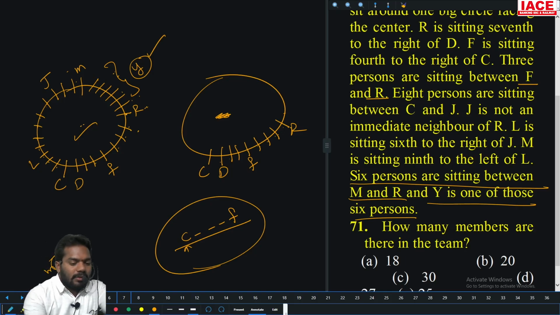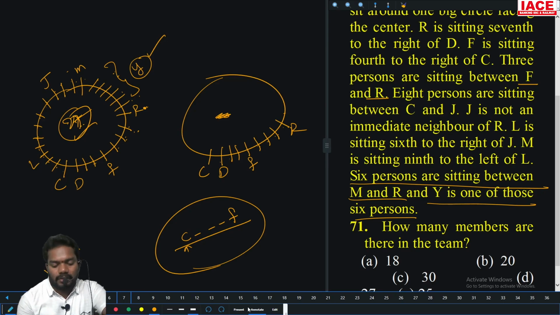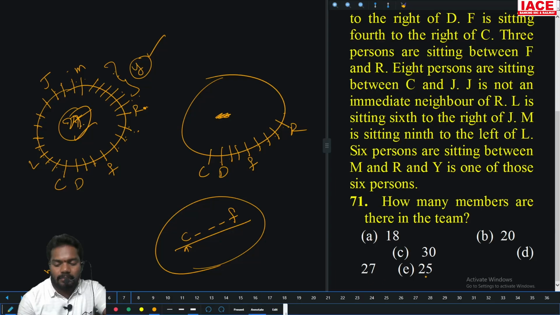So this is 6, 7, 8, 9, 10, 11, 12, 13, 14, 15, 16, 17, 18, 19, 20, 21, 22, 23, 24, 25, 26, 27 members. That's it. Okay. Now move on to questions. How many persons in the team? 27. Option D.